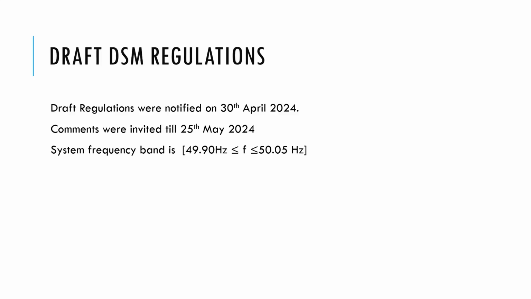In this regulation, the frequency band in which the system will operate or try to maintain most of the time will be between 49.90 and 50.05. So let's begin. What is there in the regulations? In this video, I will be discussing mostly the generators part and how the changes compare with the earlier regulations. So let's begin.